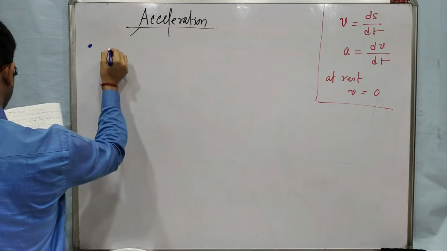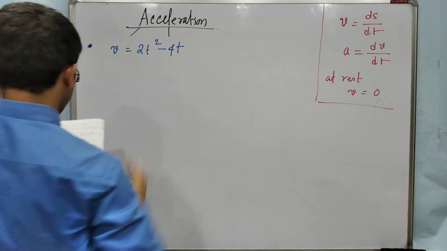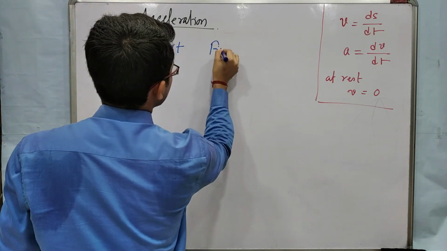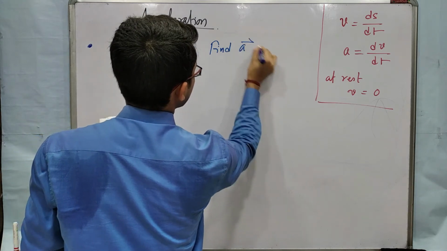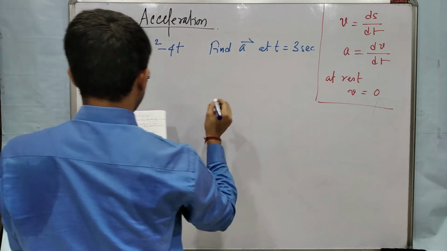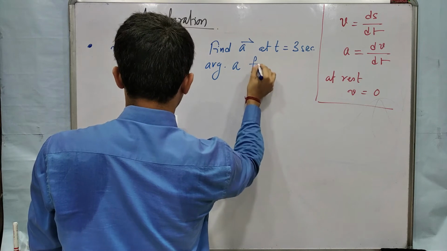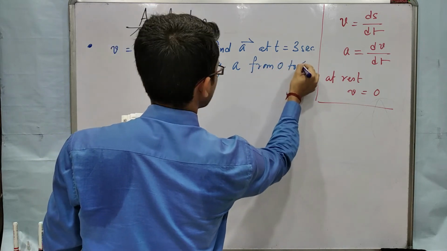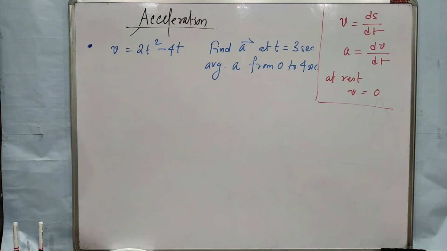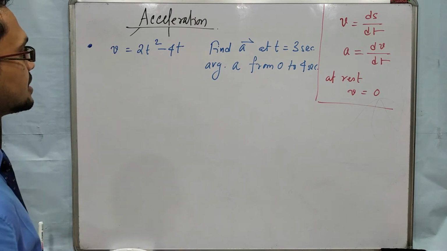Our first problem is v equal to 2t square minus 4t. The question is: find a at t equal to 3 seconds, and find the average acceleration from 0 to 4 seconds. Now I have given here a vector sign, but we will not discuss the vector things.